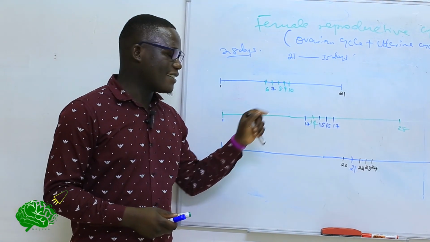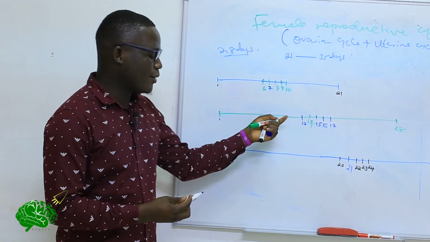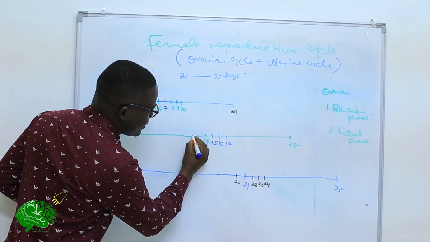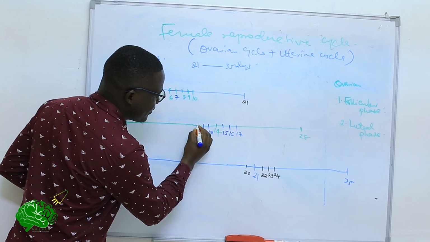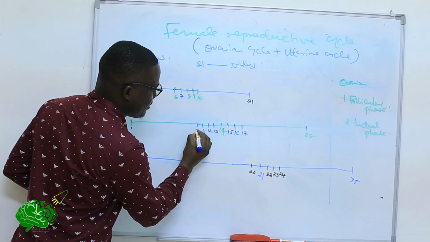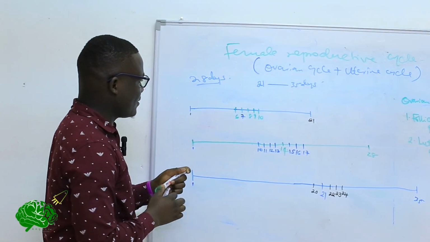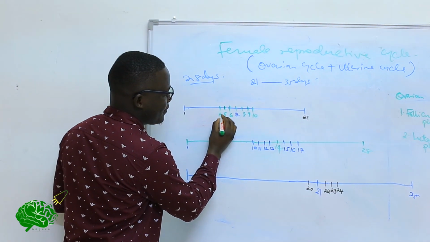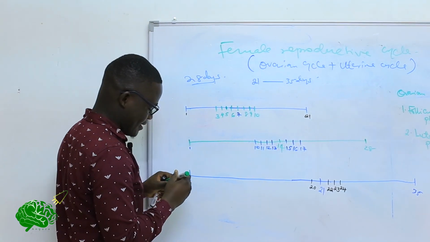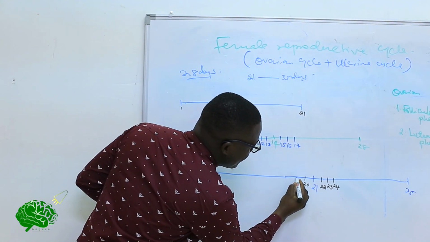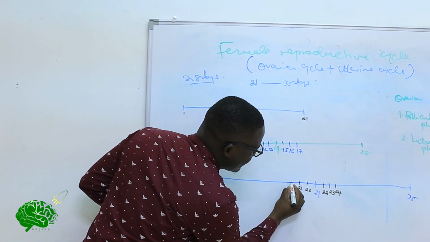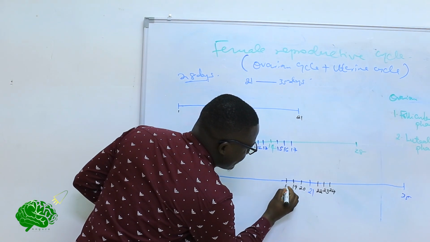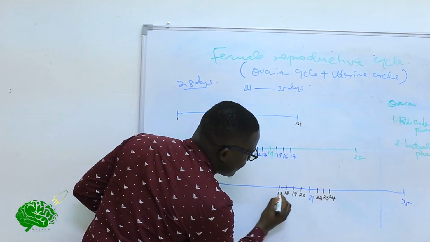So when we add that into our days or window of fertility, this is what will happen. We say 72 hours. So this one, it means this will be day 12, this will be day 11, and this will be day 10. And then to this other individual, this will be day 5, this will be day 4, and this will be day 3. And then this other window, this will be day 19, this is day 18, this is day 17.